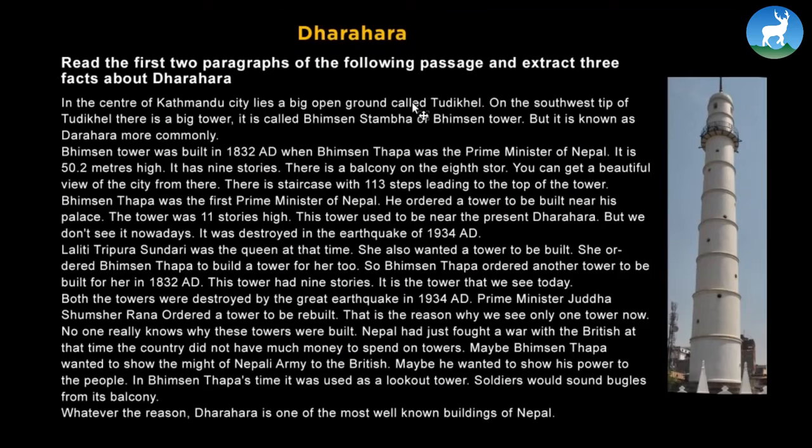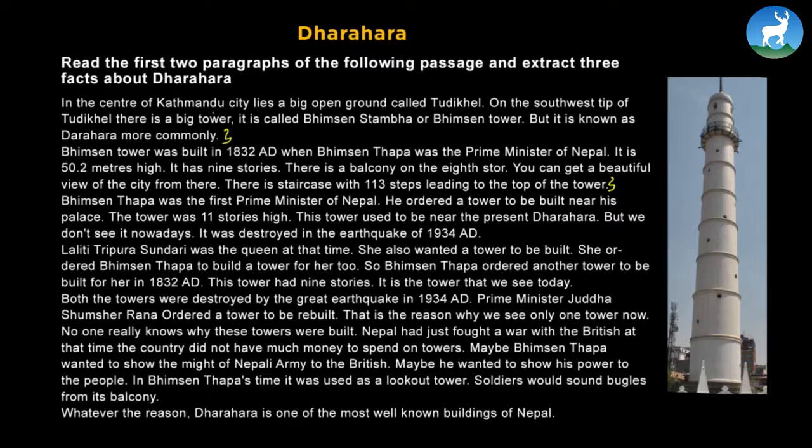Before we begin, let's first read the passage here on Dharara. Right now, this we'll do later. Read the first two paragraphs of the following passage and extract 3 facts about Dharara. So our task is to figure out the first two paragraphs first. This is our first paragraph, alright, and our second paragraph is here. Here we go. Right, this is our second paragraph. From these 2 paragraphs, we're supposed to extract 3 facts about Dharara, which we'll do later.